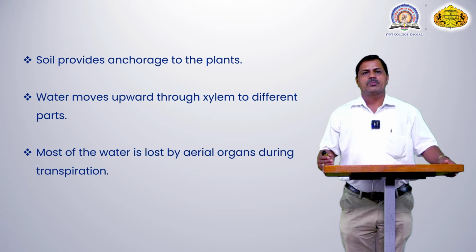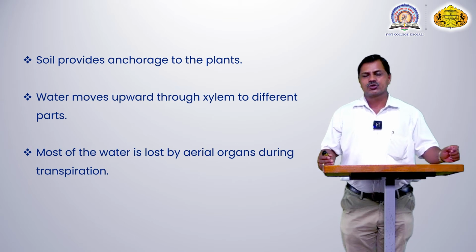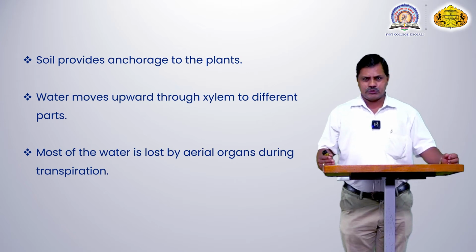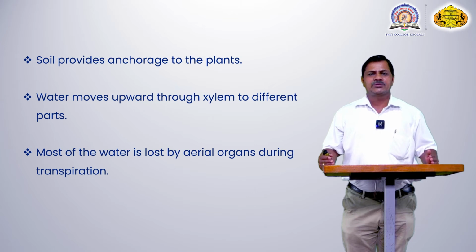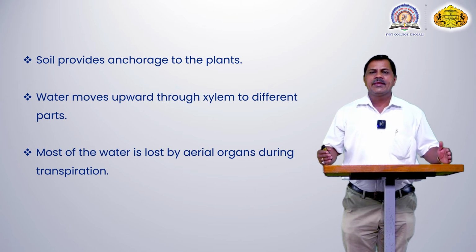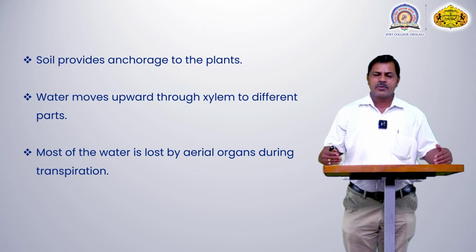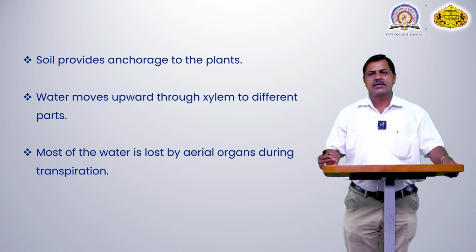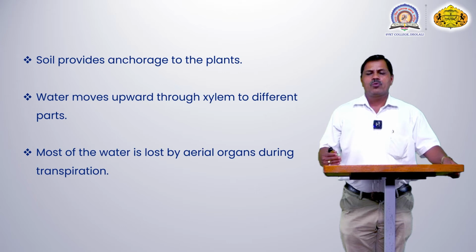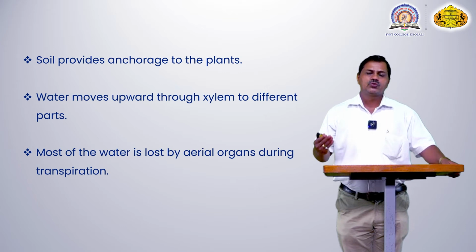Most of the water is lost through the aerial organs, through the stomata. A main reaction is carried out inside the chloroplast, called the photosynthesis process. At the time of photosynthesis, you require a huge amount of water molecules. That process is called transpiration. Transpiration means the water molecules are split out and evaporated, due to the increased temperature inside the chloroplast, and a huge amount of water is lost to the atmosphere.